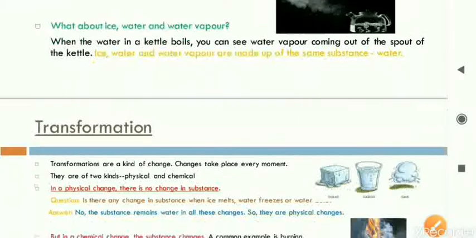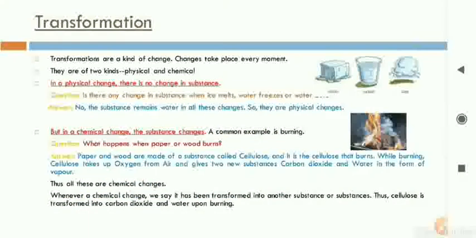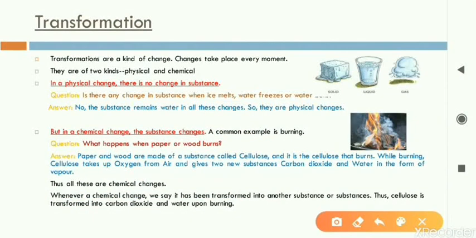Then we had a look at transformation. As I earlier told, it is actually a change. So when anything is changing from one form to another, it is called transformation. Like ice changes to water, water changes to water vapor, and the opposite of this also. So transformation is happening. This transformation or change is of two types, that is physical change and chemical change. Both these things we had seen in the earlier class.